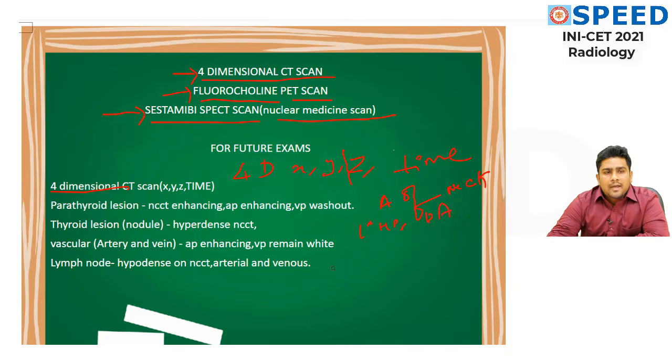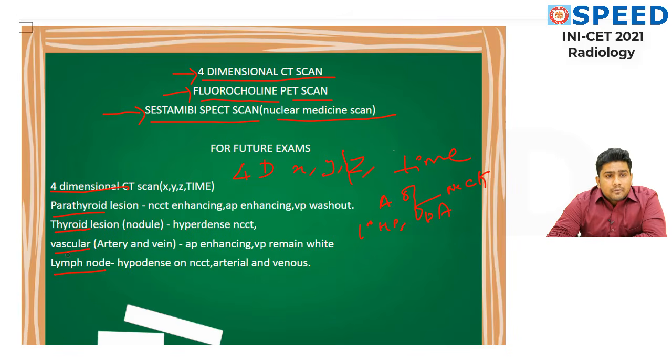See why we are doing this modality: because our interest is the parathyroid gland, looking for primary hyperparathyroidism or parathyroid adenoma. So it can be a parathyroid lesion, and what is present on the anterior aspect of the neck, which we all know, is the thyroid gland. Then there can be vascular structures, which can be an artery or a vein, and there can be lymph nodes. These are the 4 structures of interest present in the anterior aspect of the neck.